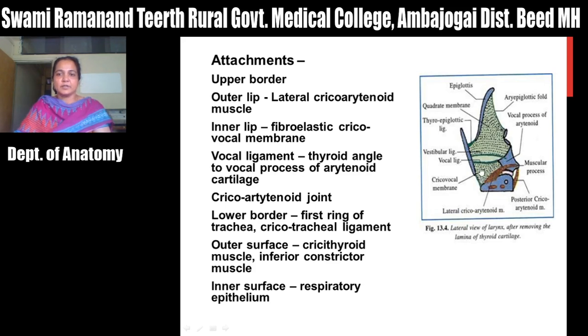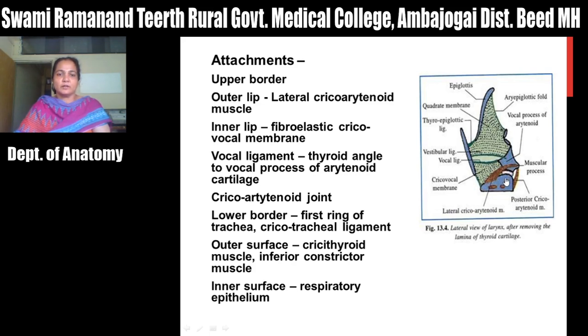And the inner lip gives attachment to the cricovocal membrane. This is the cricovocal membrane and this is the vocal ligament, which is attached between the vocal process of the arytenoid cartilage and the thyroid angle. Then the cricoarytenoid joint is present between the lamina of the cricoid cartilage and the base of the arytenoid cartilage.